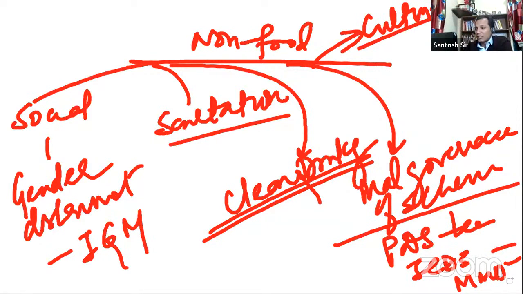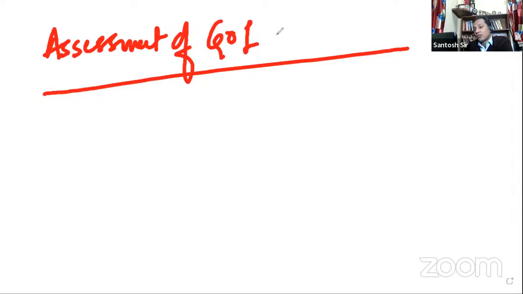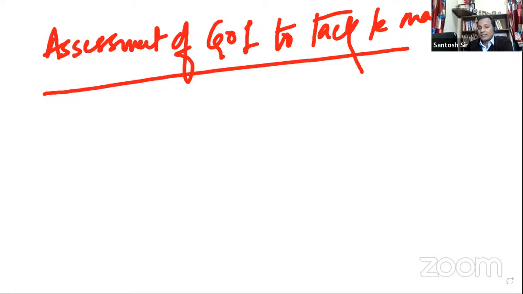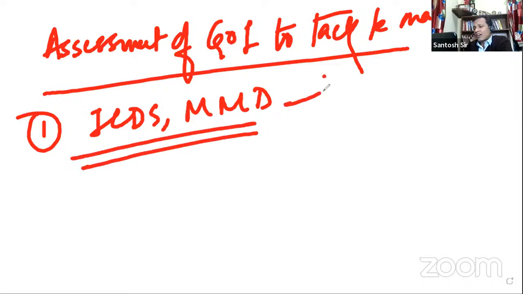Let us now go to the second part of the answer. Second part is: critically assess. You can write here, assessment of government of India's effort to tackle malnourishment. First, you can talk about the steps taken by the government. You can talk about ICDS. You can talk about midday meal. And what was the problem at that time? The problem was lack of convergence.